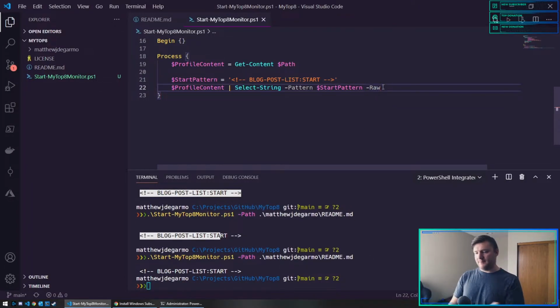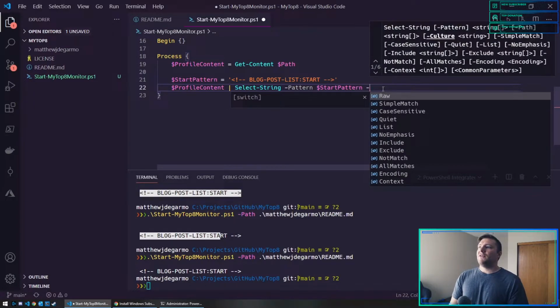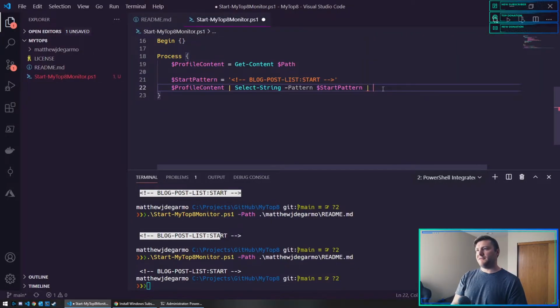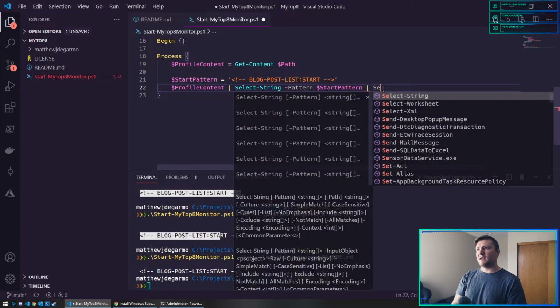It's just formatting for humans, but I don't actually need that as far as PowerShell is concerned. But I don't think select string has a ton of data that it puts on it. I think it puts like the line number that it found it on.